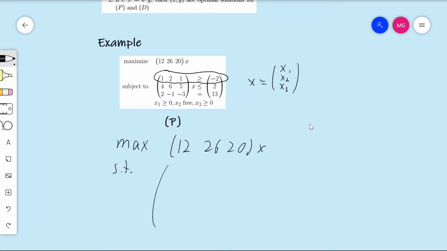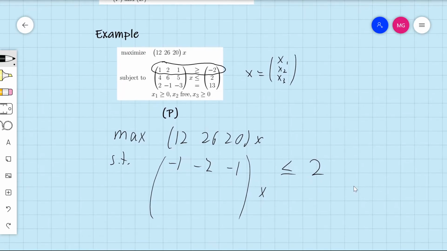So let me draw a matrix here for our constraints: -1, -2, -1 times x is less than or equal to -2. I'm sorry, not -2, now +2, because we multiplied by -1. So this is an equivalent constraint to the above. The same x's that satisfy the above constraint satisfy this, and now the constraint is of less than or equal to type.